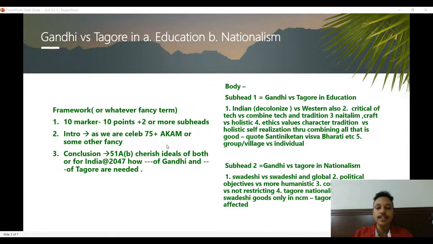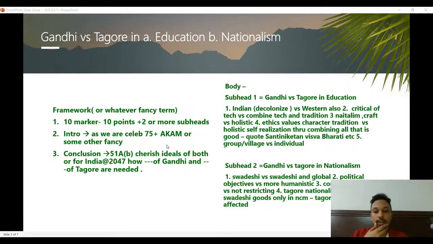Think about all the things associated with Gandhiji, or if it is Subhash Chandra Bose, or Tagore, whichever visionary is asked in the question, try to think about all the ideas associated with them, and just pick out whatever is pertinent to the demand of the question. So two subheadings. One is the difference in terms of education. Second is the difference in terms of nationalism.